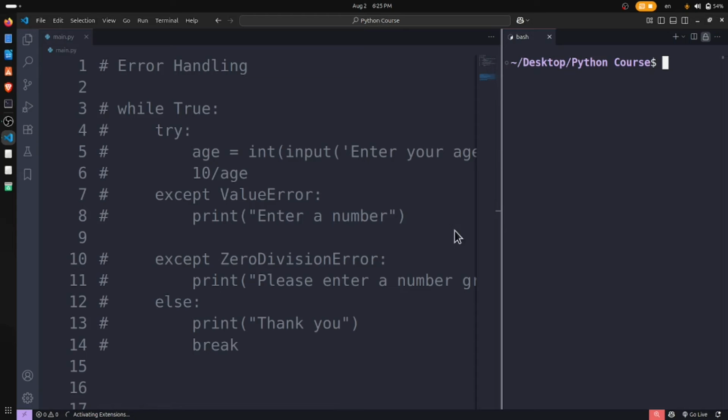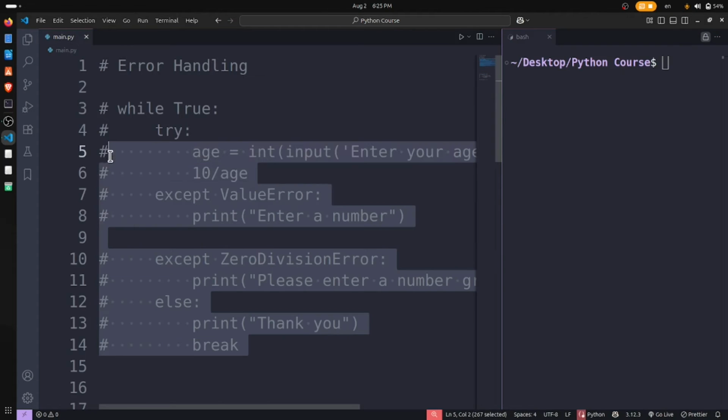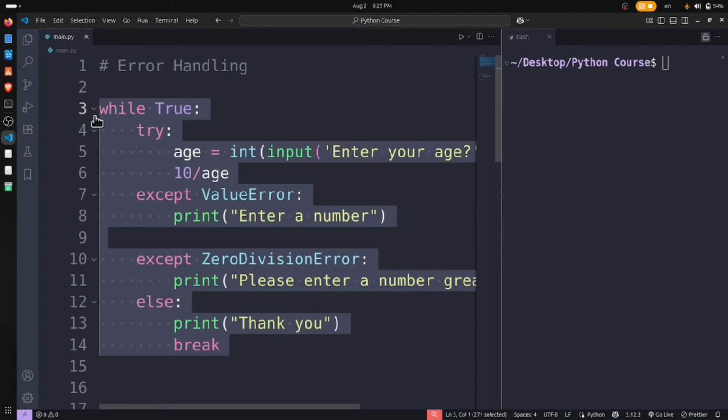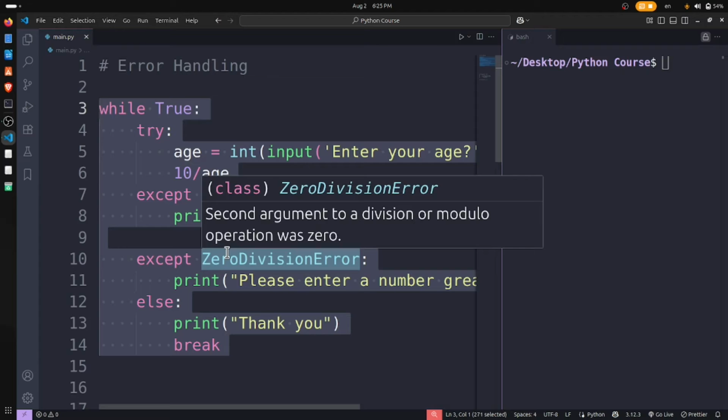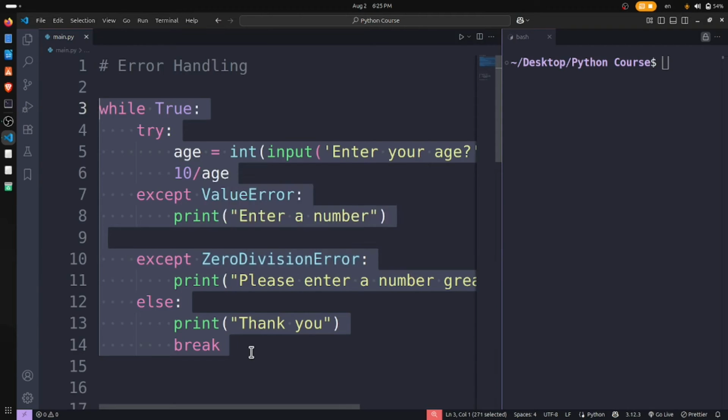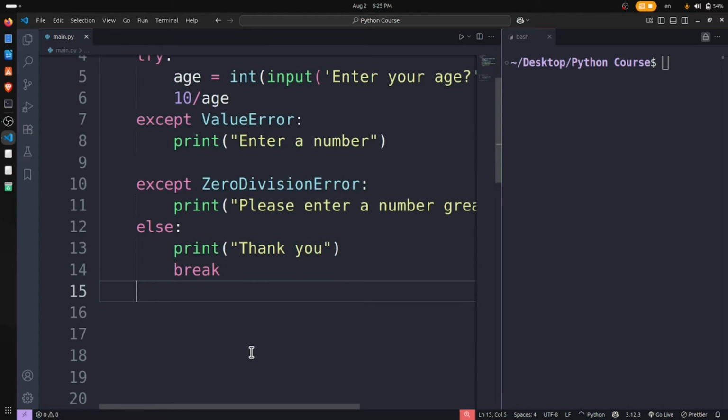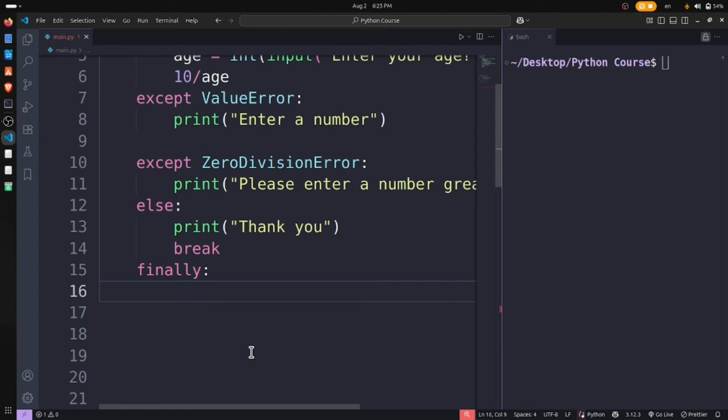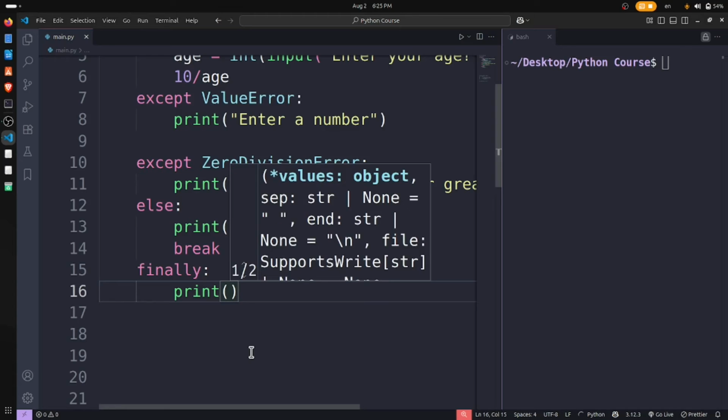In the first example, we have one thing left, and that's finally. We have another keyword, finally. After break, I want to have finally.